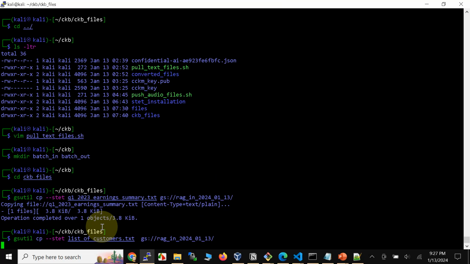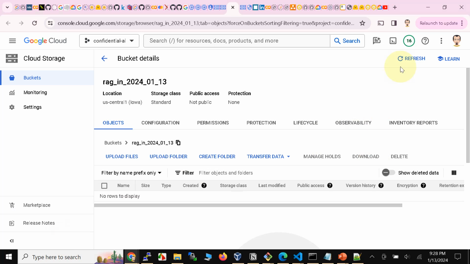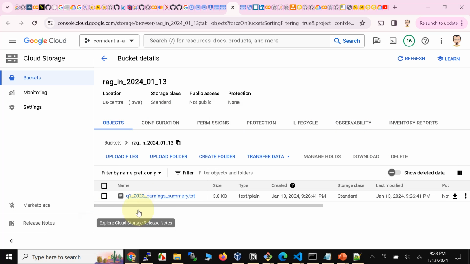Now here we are actually sending our proprietary information to the cloud. While sending, it actually gets encrypted, client-side encrypted using an external key, and then gets sent to the Google Cloud Storage bucket, and then from there it can only be decrypted on a confidential instance, and that's the next thing we're going to check. So let's go ahead and check the bucket. So notice we have the earning summary that we had uploaded earlier. Let's go ahead and try to open this file.